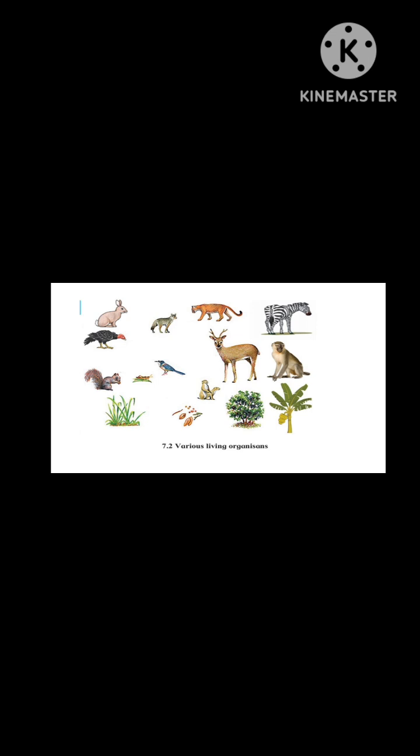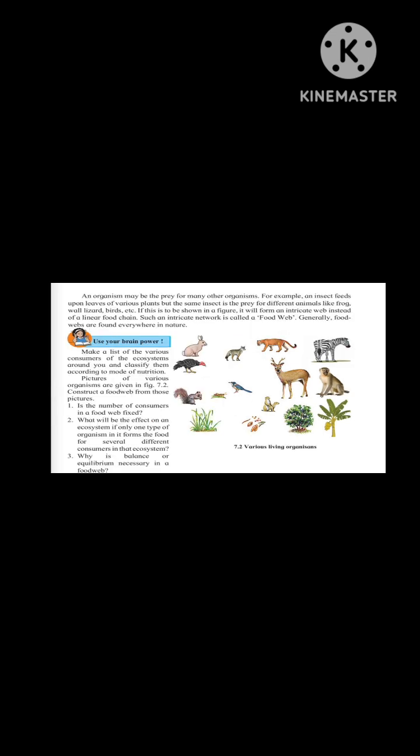So there are a number of links between them, and it can form a web-like structure. This web-like structure is known as the food web. This should be a balanced equilibrium.